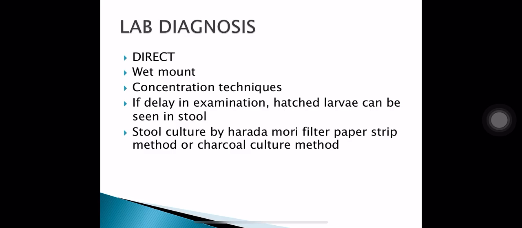In lab diagnosis of hookworm infection, direct examination can be done. In direct examination, a wet mount can be prepared from the stool sample, and you can see the eggs of hookworm, and occasionally even the adult worms can be seen in the stool sample. Concentration techniques can be used when required. If the concentration of the parasites is low in the stool sample and the patient has clinical features, you can use concentration techniques. If delay in examination occurs, then the hatched larva can also be seen in the stool. Stool culture can be done by Harada-Mori filter paper strip method or by charcoal culture method.